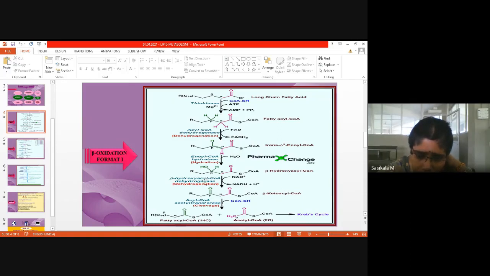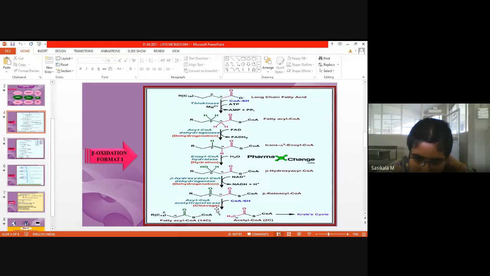Got it? After dehydrogenation, what molecule is formed from the alcoholic group? A keto group has been formed. Where has the keto group been formed? At the beta position. So it is called beta keto acyl CoA. This is the acyl group, CH2CO is the acetyl group, and this is the keto group. So, beta keto acyl CoA.